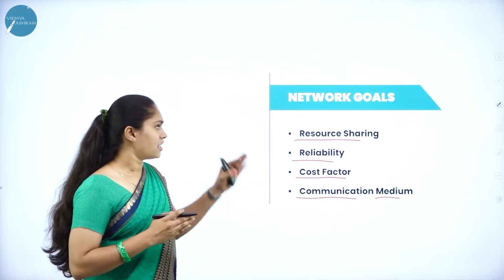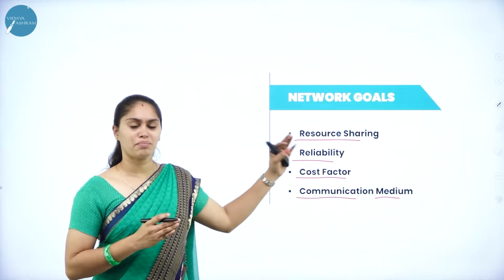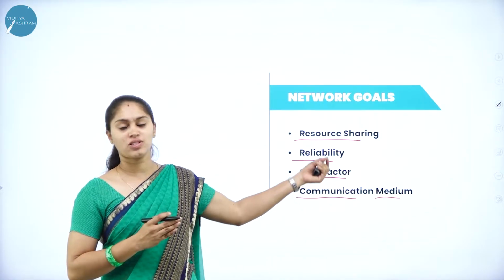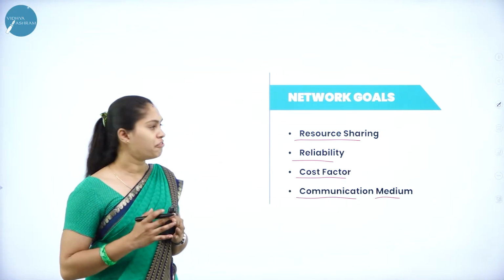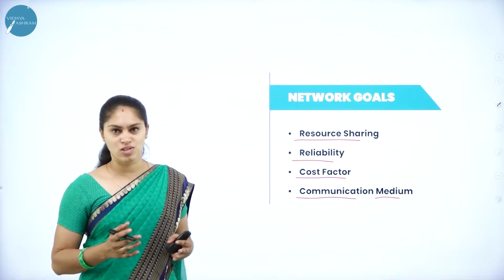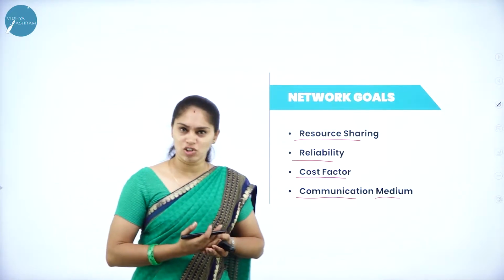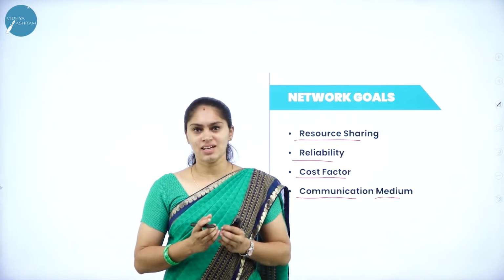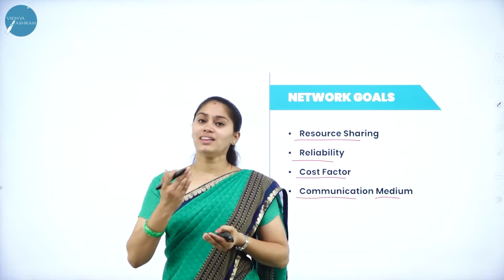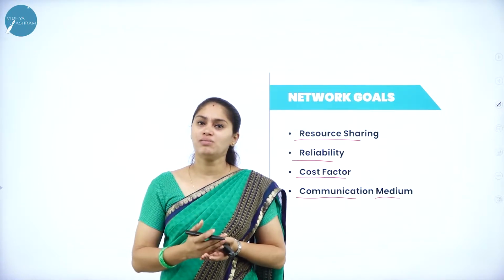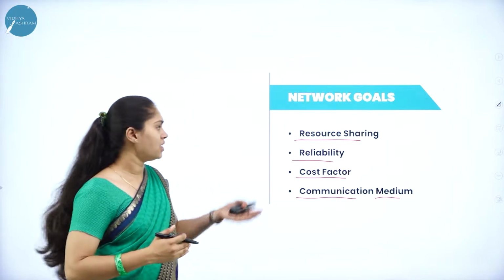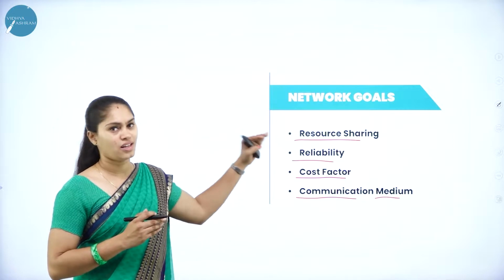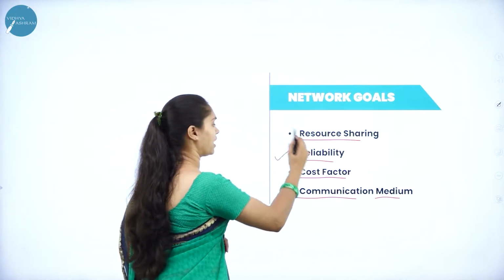When we have a network, and there is a capability of exchanging data from one computer to another, then resources can be shared. That is the first goal, sharing of resources. That resource can be any electronic device or e-document, even printers. All of those come under resource sharing. When there is more resource sharing, the communication will be high. That is what we learn with the first goal of a network, resource sharing. Next we have reliability.